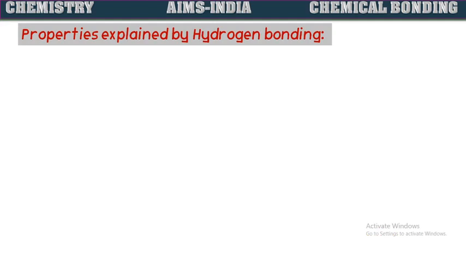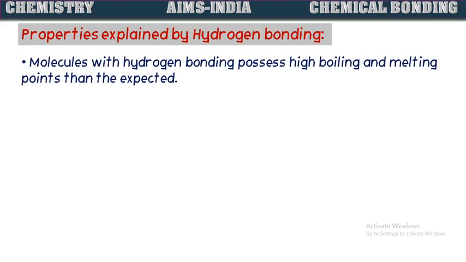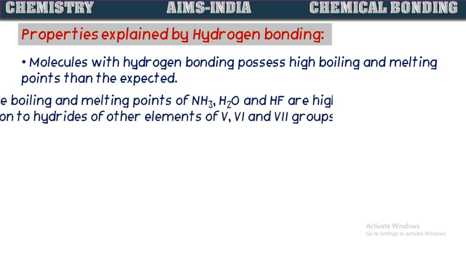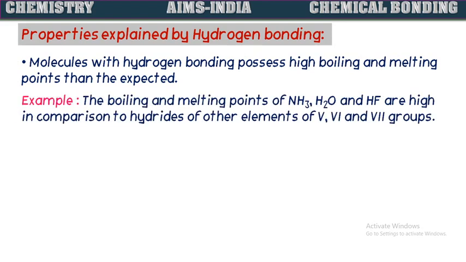Let us see the properties which are explained by hydrogen bonding specially. Molecules with hydrogen bonding have higher boiling and melting points than expected. For example, the boiling points and melting points of ammonia, water and hydrogen fluoride are high in comparison to the respective hydrides of the elements present in the same groups, like the 5th, 6th and 7th groups.